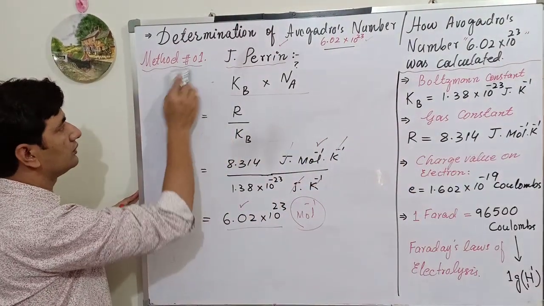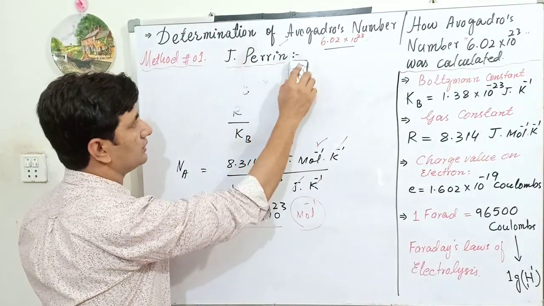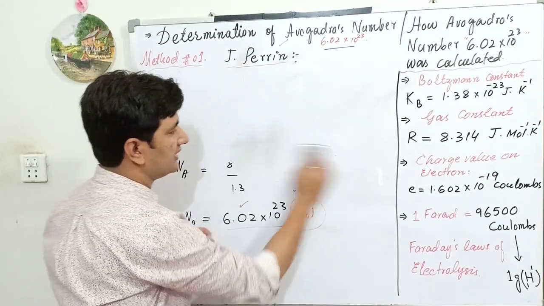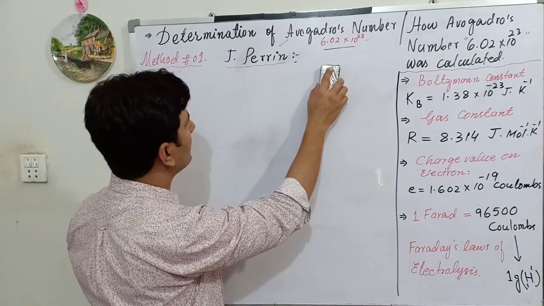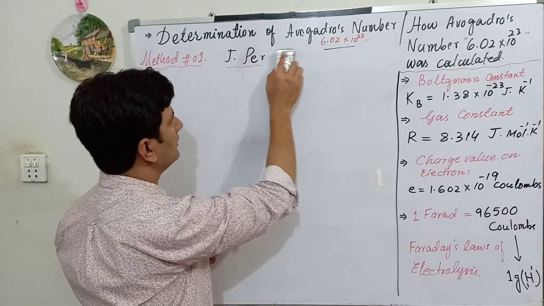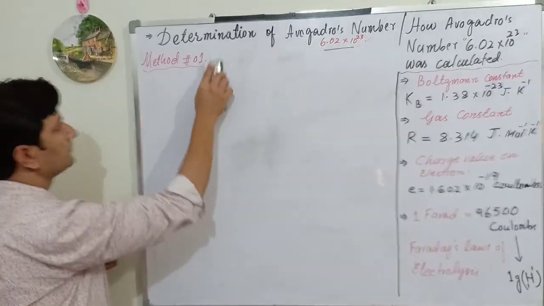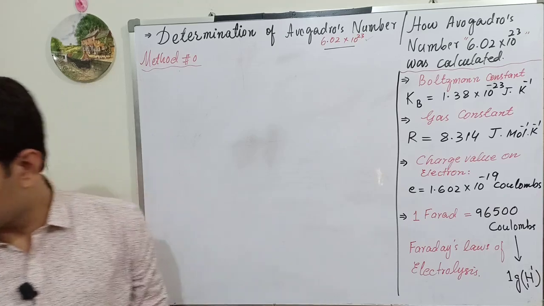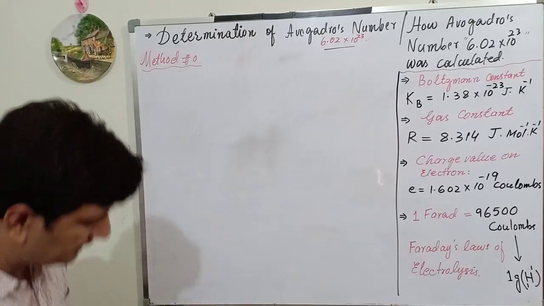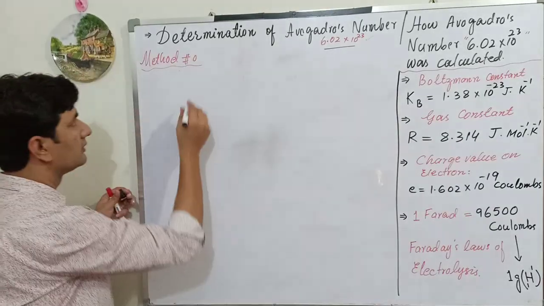So method number 2 belongs to electrolysis. Faraday's laws of electrolysis, 1834. It was initiated by Michael Faraday. Now, method number 2 for the determination of this constant number, Avogadro's number.